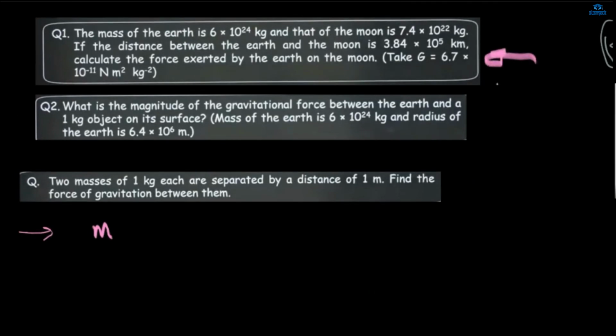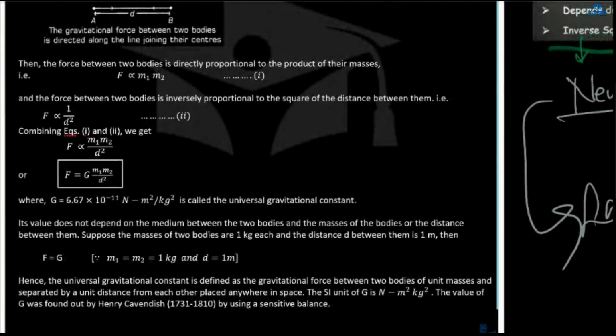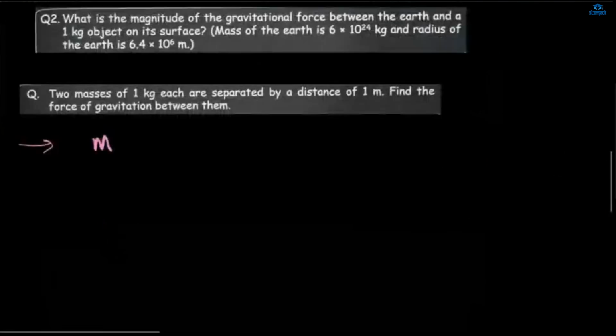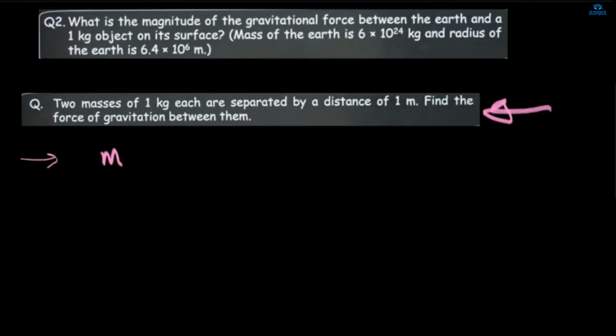Yes, ma'am, because I have done all these 3 questions. Okay, this is given there also, where F is equal to G. So this means if the masses are 1 kg and the distance between them is 1 meter, then the force will be equal to G. It's also asked in the paper in the form of a question.